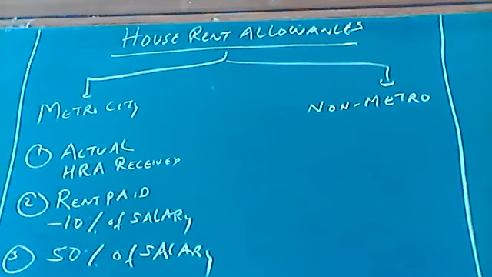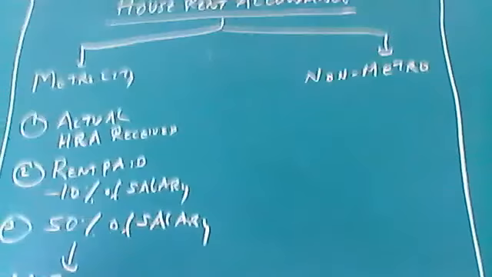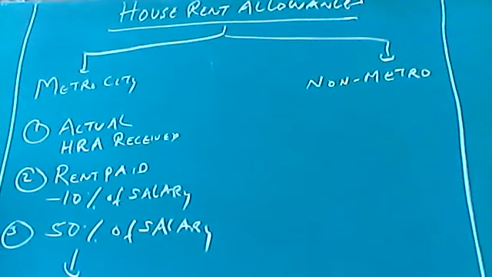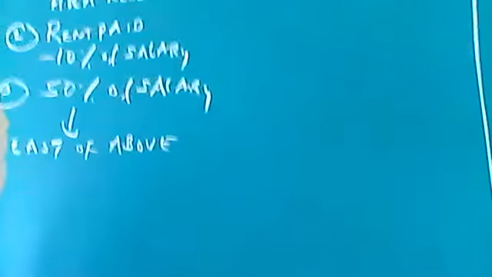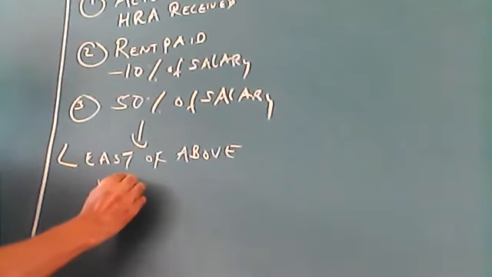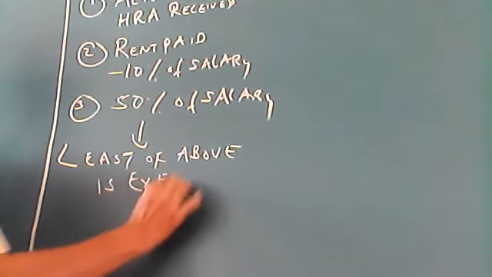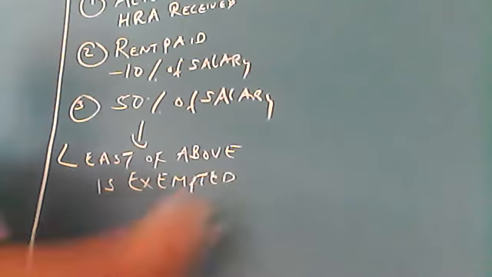Now, the least of the above three is allowed as exemption. Least of the above is allowed as exemption, because least of the above is exempted.